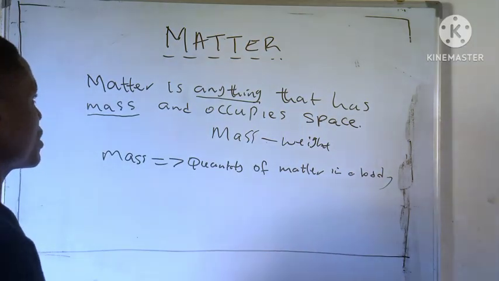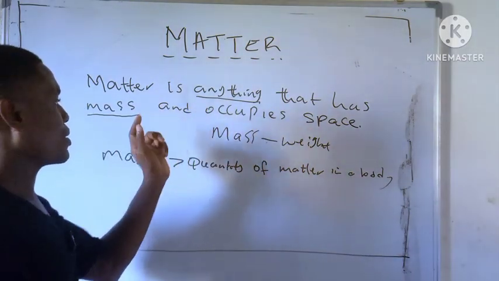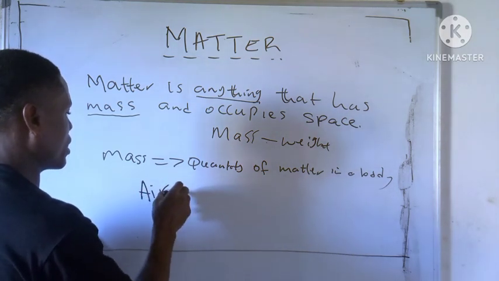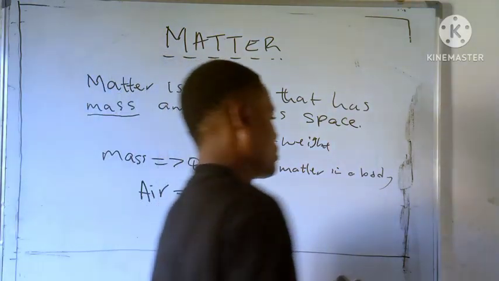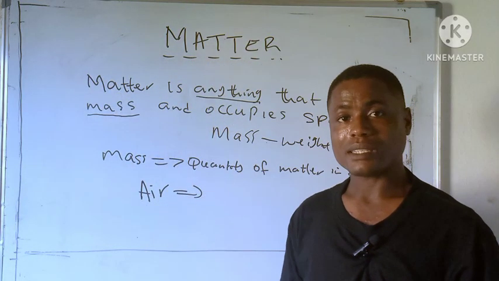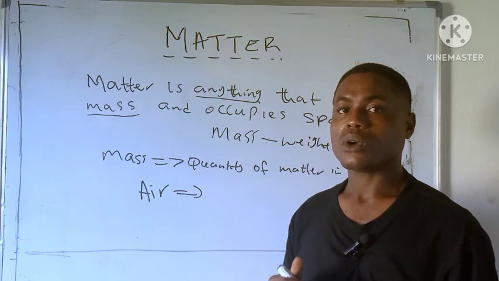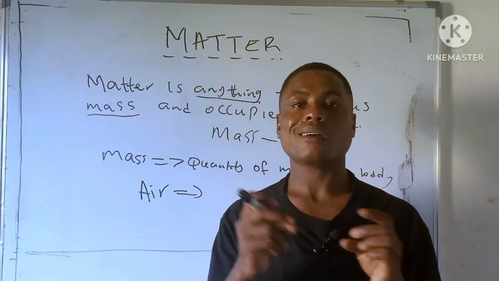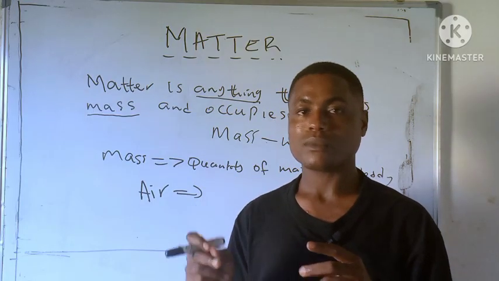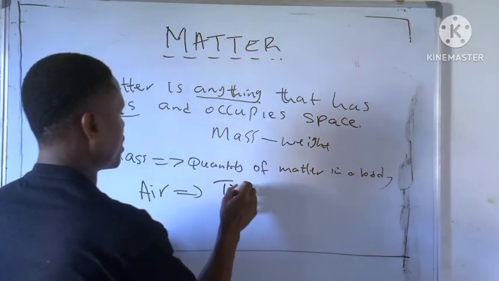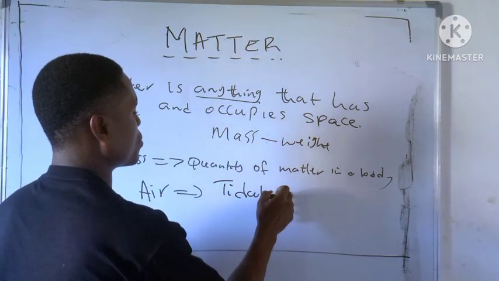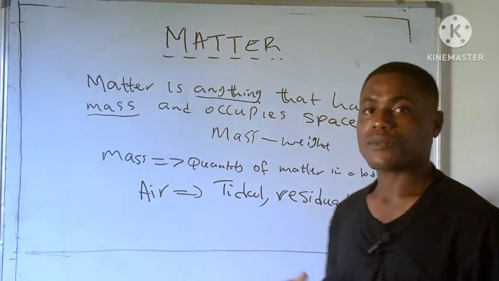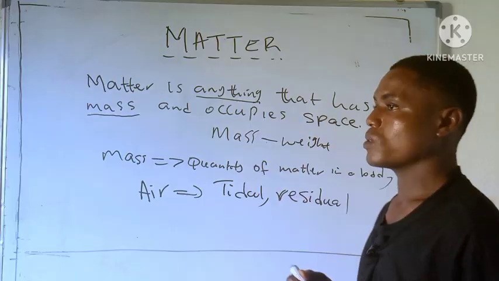Let me ask one question. Since matter is anything that has mass and occupies space, does it mean air is also an example of matter? Is air an example of matter? Yes, air is also an example of matter. Why? Because there is something we call tidal air and residual air. Are you getting it? Tidal air and residual air.